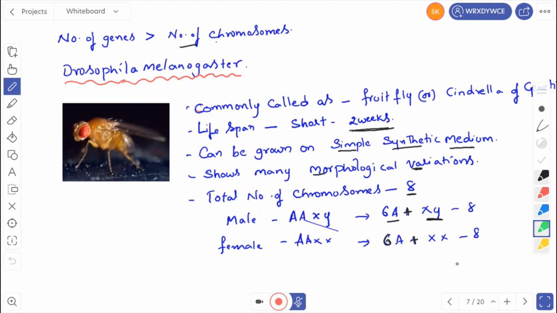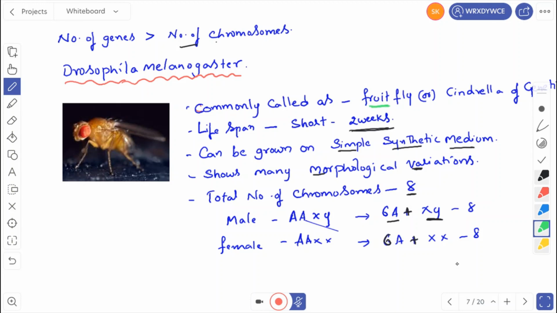Then if the number of genes is more than the number of chromosomes, I told you that one chromosome contains more than 100 genes, or hundreds of genes. So T.H. Morgan conducted experiments on Drosophila melanogaster. Drosophila is this one, the image you can see here. What do you call the Drosophila? Drosophila is commonly called a fruit fly.